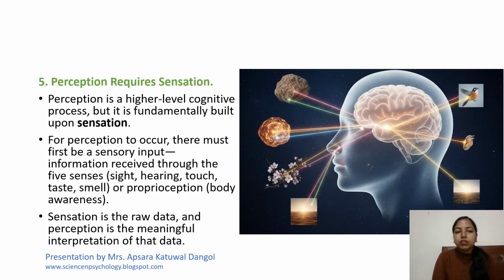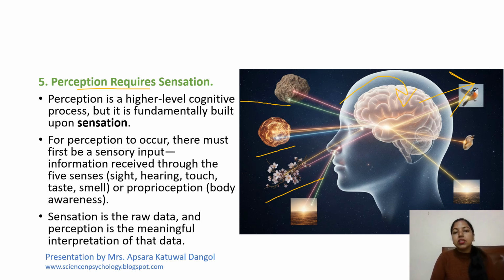Next is perception requires sensation. Next characteristic is perception requires sensation. Firstly, we must sense the raw data so that it gets organized in our brain and then we can interpret it. We can again perceive it. So perception is a high level cognitive process. It is a psychological process while sensation is the physiological process.